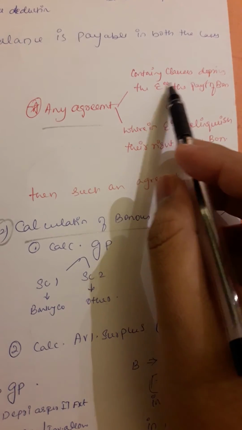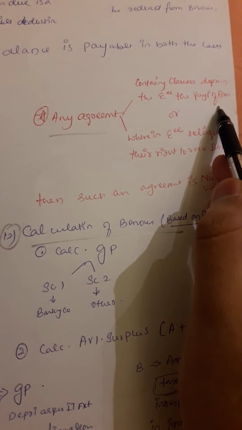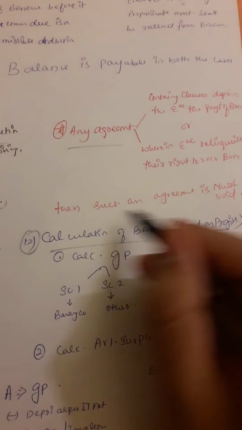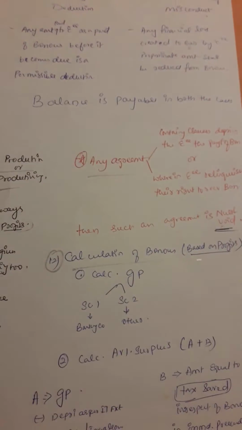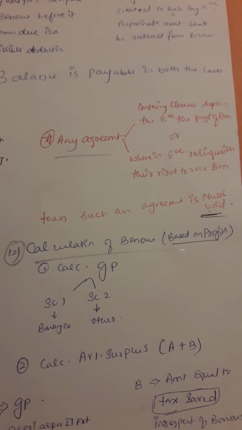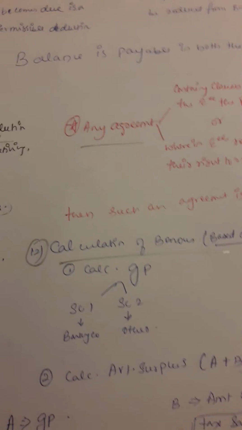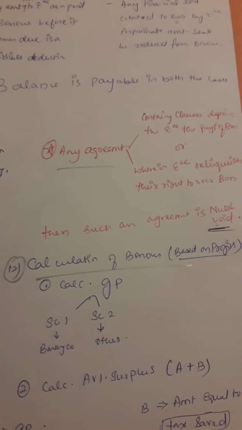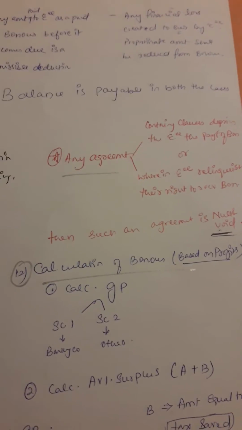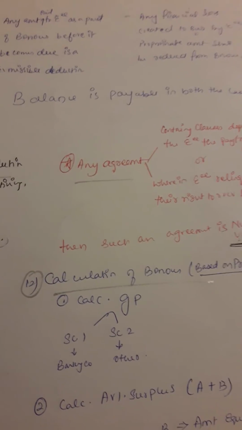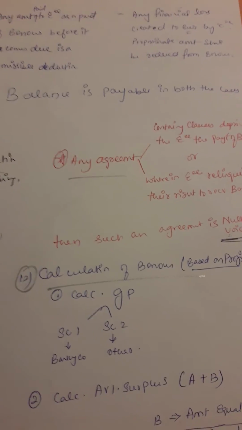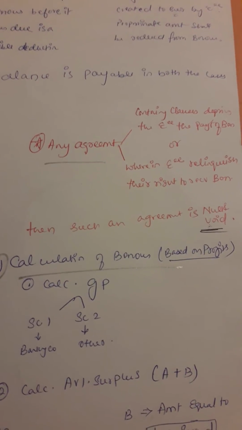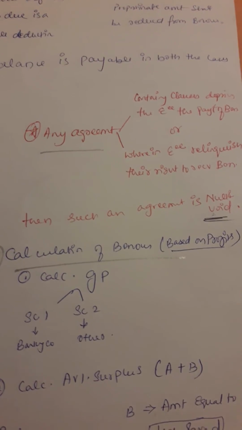Then we need to know this one. Any agreement containing clauses that deprive the employee from payment of bonus, or where employees relinquish their right to recover bonus, such agreements are null and void. They are totally null and void. What does this mean? Suppose the employer tells that I won't give the bonus to this employee, that is null and void. And any agreement where the employee voluntarily relinquishes, say A is the employer, B is the employee, and B tells, sorry sir, I don't need your bonus sir, such an agreement is also null and void. Why? This can be out of coercion and undue influence. That is the reason for it.